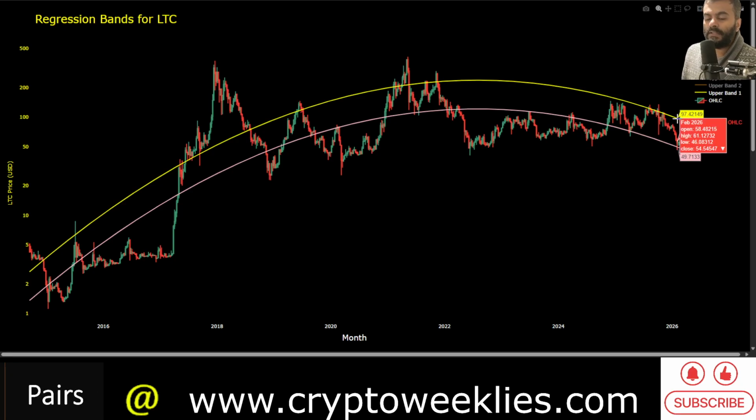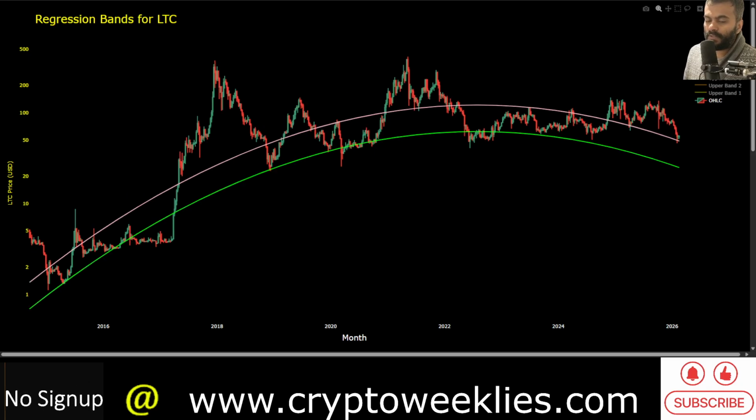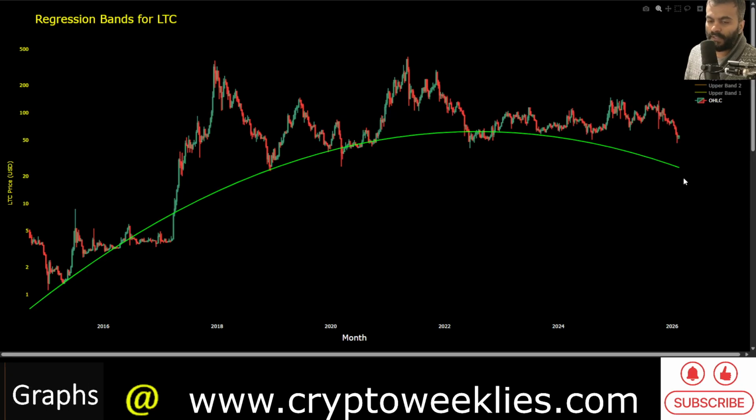And again, as the overvaluation territory for Litecoin is at around $100 and the fair value is at around $49, the worst Litecoin can do in this bear market is at around $25. That's the one standard deviation undervaluation. Again, price does have the capability to do that towards the end of the bear run. If let's say there is a macro drop in the wider asset class as well as the macro environment,